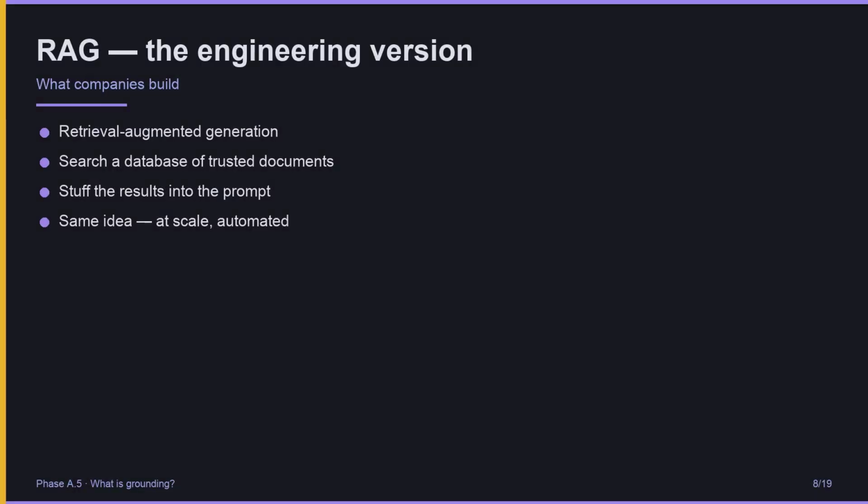Here is the engineering version of grounding. It is called RAG, Retrieval Augmented Generation. Instead of you pasting a document by hand, a program searches a database of trusted documents, finds the most relevant ones, and stuffs them into the prompt for you. Same idea, give the model authoritative context, then ask. Just at scale, and automated. Most enterprise AI tools, including support chatbots and search assistants, are RAG under the hood.